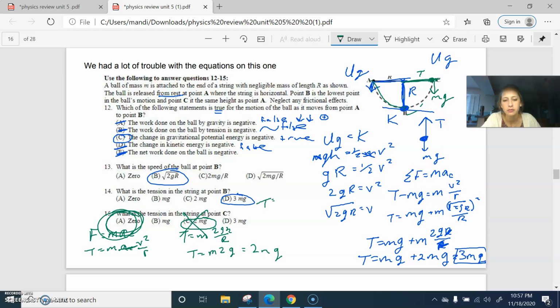Tension equals ma. Is there no more center-seeking acceleration? Work is force times displacement. Is that the moment where it freezes in time before it changes direction, so its displacement is 0, so the force is 0? I don't know why 15 is A, I'm sorry.